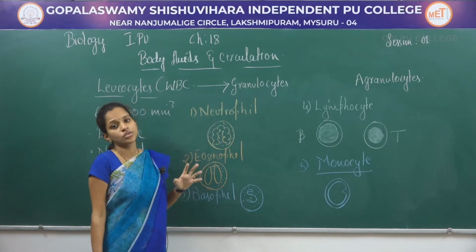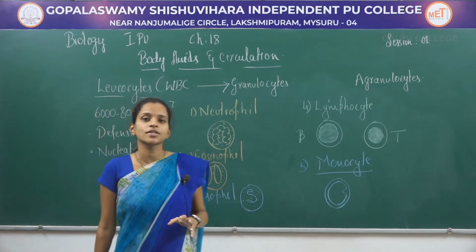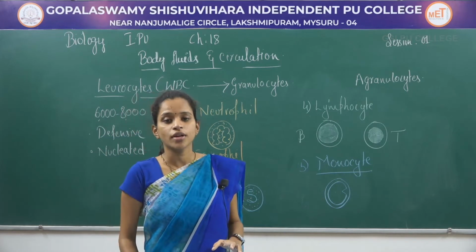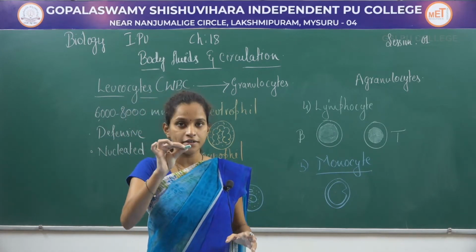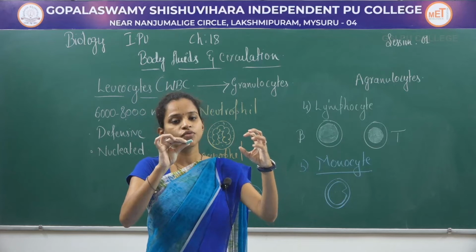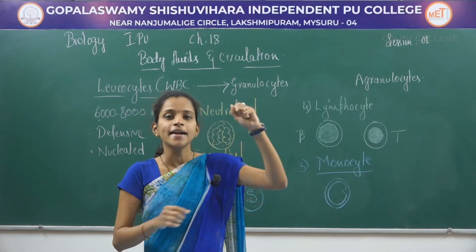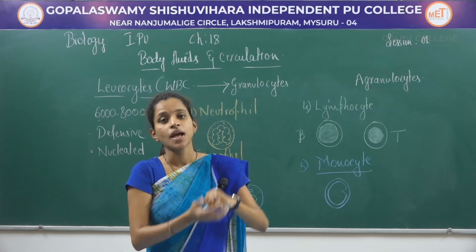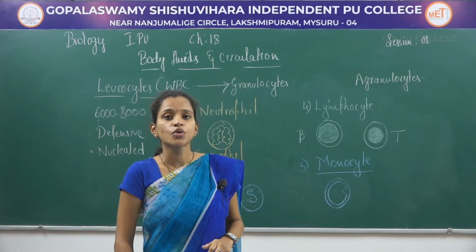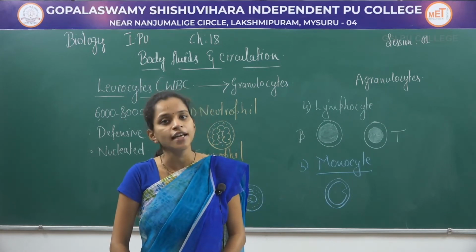function will be phagocytosis. Phagocytosis ಅಂತ ಹೇಳಿದ್ರೆ ಯಾವುದಾದರೂ foreign substances ನಮ್ಮ ಬಾಡಿ ಒಳಗಡೆ ಎಂಟರ್ ಆದರೆ these neutrophils will engulf them and destroy them within the cell. ಅಂಥದ್ದನ್ನು we call neutrophils having phagocytic function.